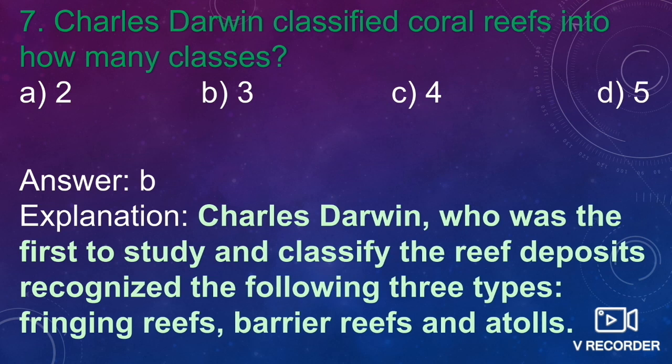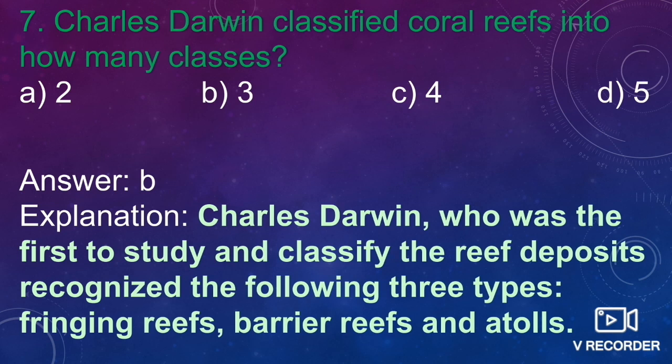Charles Darwin, who was the first to study and classify the reef deposits, recognized the following three zones: fringing, barrier, and atoll. It's a very important topic, coral reef. We will discuss it in another video, in a fresh video. There are so many factors about coral reefs, their formation, their types, their origin, meaning how they have originated, and their sequence.